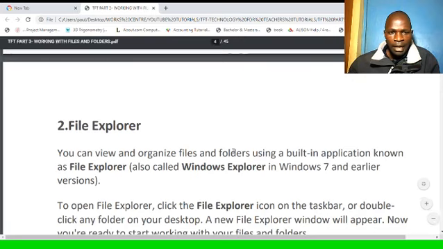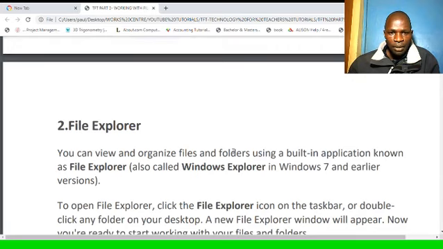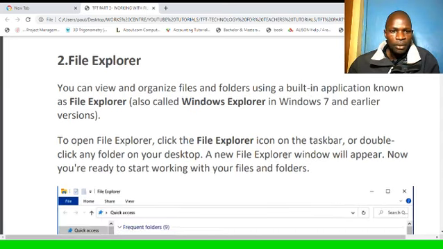Next is a very important item in the computer called File Explorer. You can view and organize files and folders using a built-in application known as File Explorer, also called Windows Explorer in Windows 7 or earlier versions. So to view files or folders, there is an application called File Explorer that is responsible for doing that in your computer.